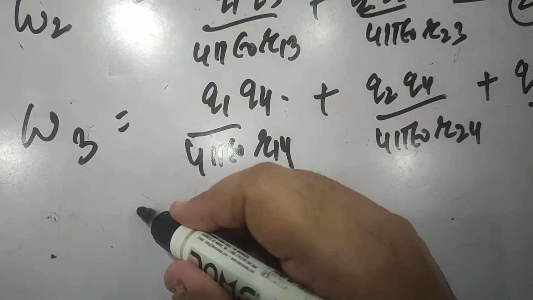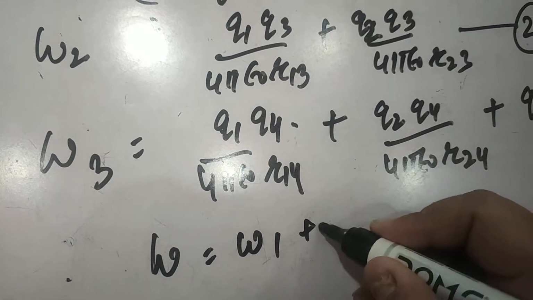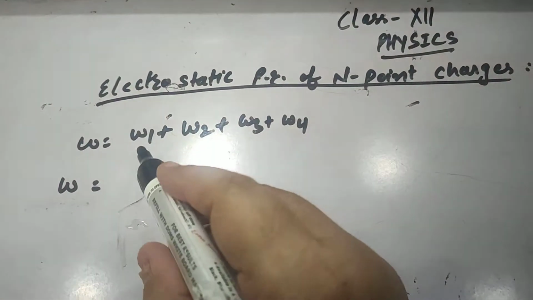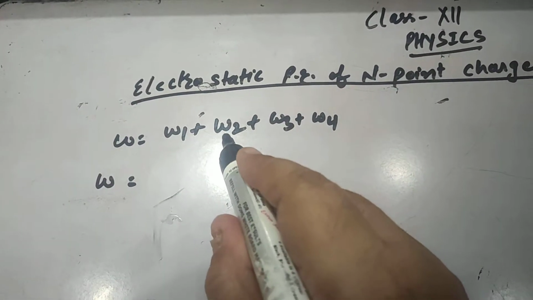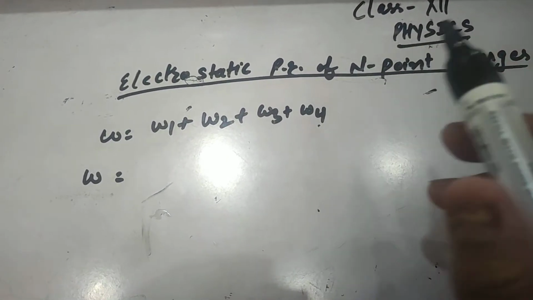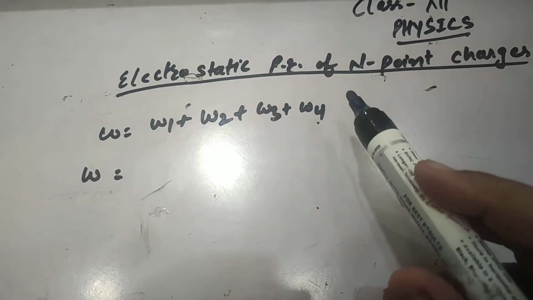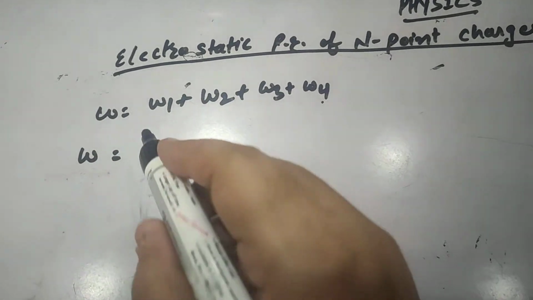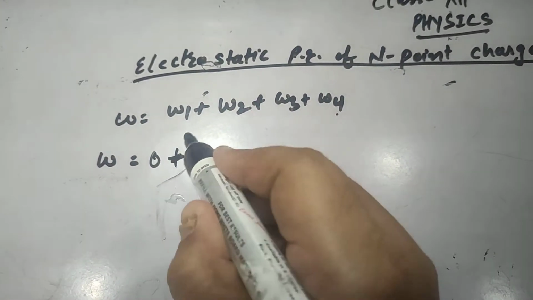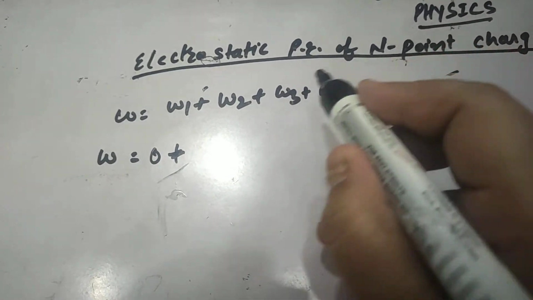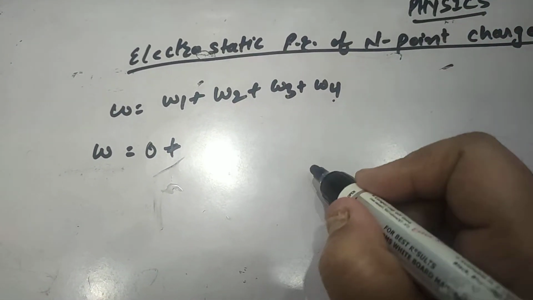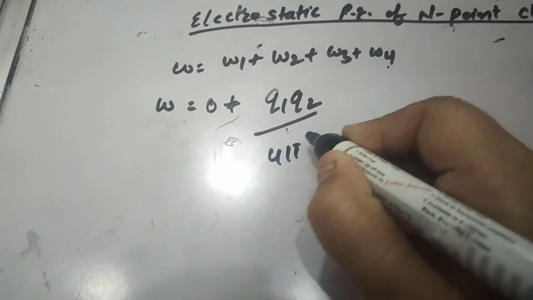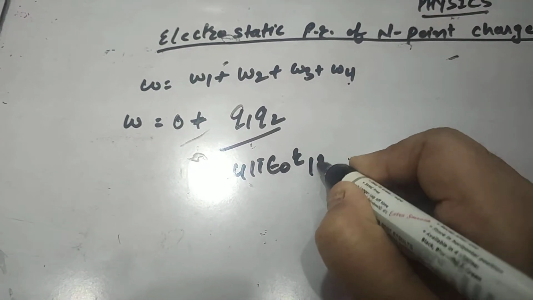Now the total work done can be calculated by adding all these: W is equal to W1 plus W2 plus W3 plus W4 and so on. Remember, the work done in bringing the charge q1 from infinity to space was 0, and I have not mentioned it here. W1 is the work done for bringing the charge q2 from infinity to position P2, which was q1 q2 upon 4 pi epsilon naught r12.